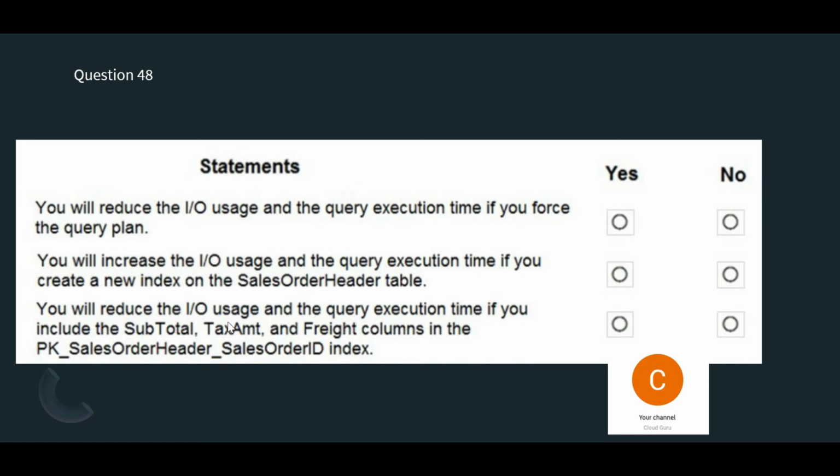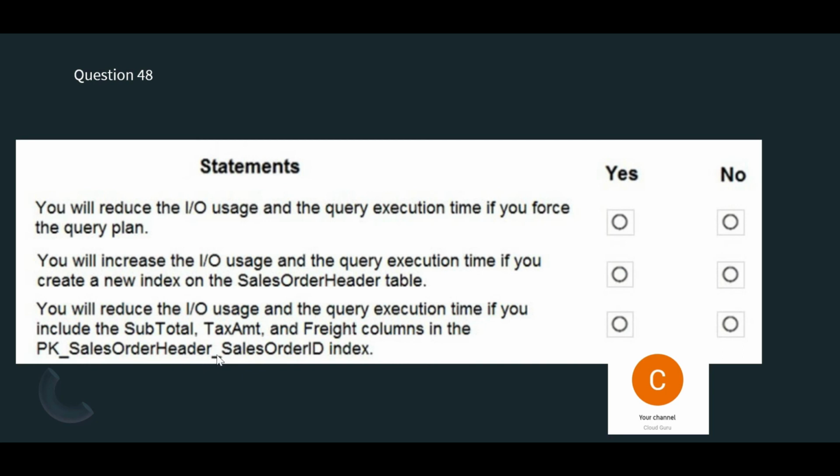Why? Imagine you have a full textbook. If you go to the index, you go directly to that chapter. But if you don't have the index, you will scan through the entire book, all the pages. Scanning all pages means extra IO. Even when you are reading, your eyes are reading and your brain is compiling, which is extra IO. Similarly, indexes will clearly reduce the IO, because they point you to the right rows directly without a full table scan. So this is no.